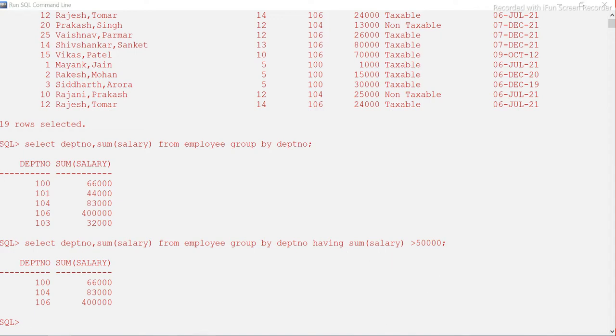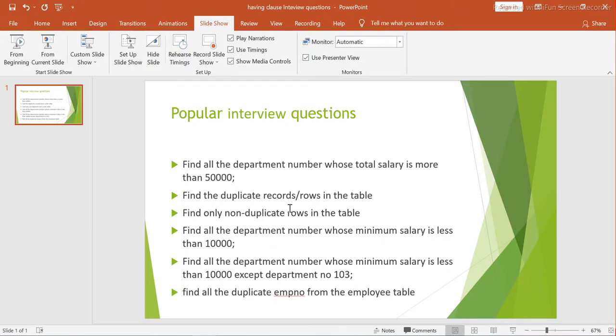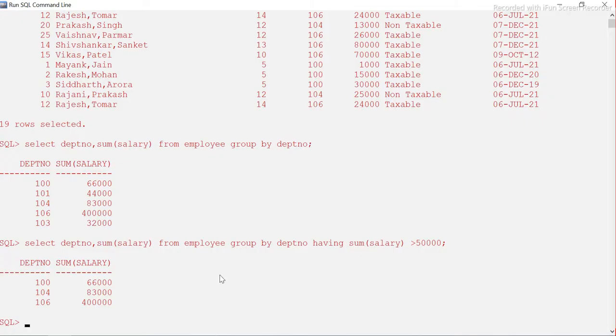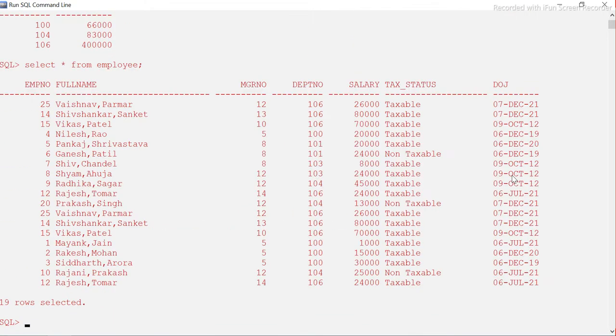Let's go to the second question now. The second question is: find the duplicate records in the table. Okay, so how do you find the duplicate records? Guys, the very concept is, what does it mean when I say duplicate? Duplicate means each and every column has the same value.